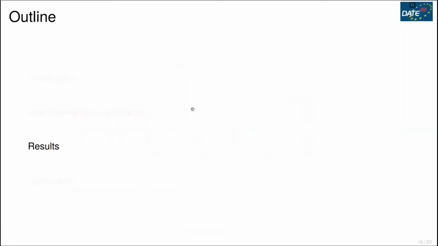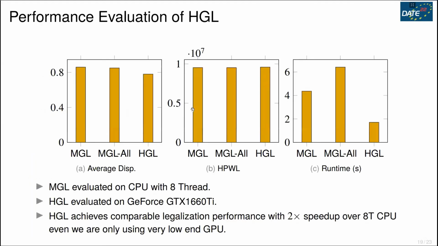Next, we will show the experimental results. We evaluate our framework on ISPD 2017 contest benchmarks and also larger designs in ISPD 2015 contest. MGL corresponds to the results of multi-row global legalization. MGL-all includes the entire version of a previous paper with MGL and some fine-tuning techniques to further reduce the displacement and HPWL.